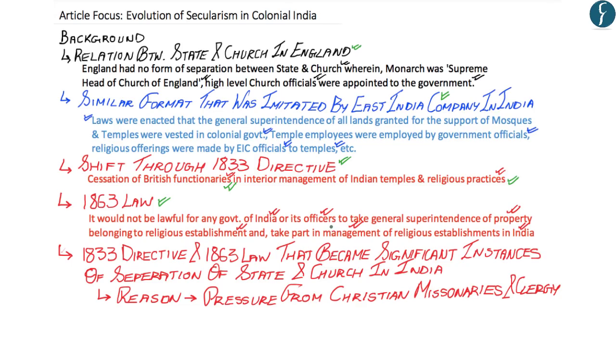And moreover, the government of India or its officer cannot also take part in the management of religious establishments in India. And it is through the 1833 directive and the 1863 law that became significant instances of separation of state and church in colonial India. And the one major reason for the shift in this policy, even though during this time there was no form of separation of state and church within England itself, was that there was pressure from Christian missionaries and clergy that there should not be any form of appeasement of other religions in India. However, there was a dilution in this policy after the enactment of the Government of India Act 1919.